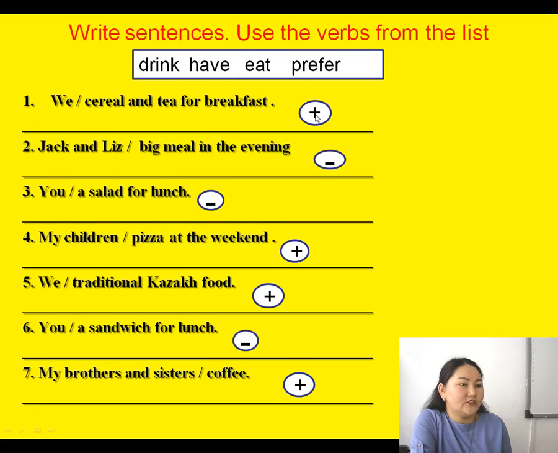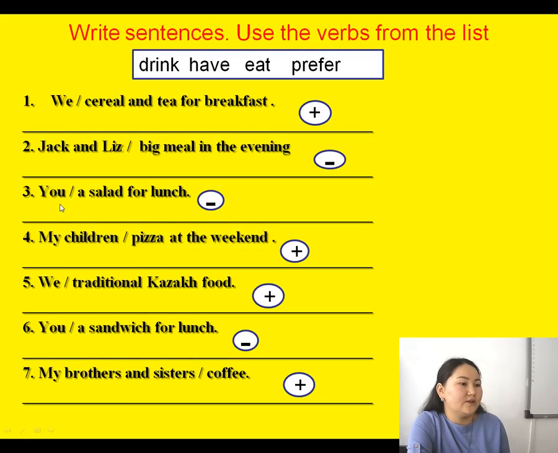And pay attention to the positive and negative sentences. The first sentence is a positive sentence. So we have cereal and tea for breakfast. Next, negative sentence. Jack and Liz don't have a big meal in the evening.